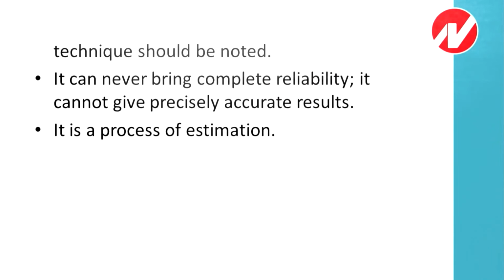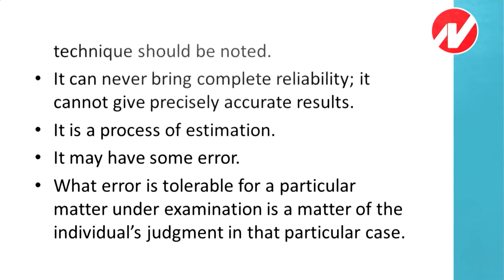Next point, it is a process of estimation. We always estimate from a sample. It may have some error. What error is tolerable for a particular matter under examination is a matter of the individual's judgment in that particular case. Meaning, how much error we can tolerate, that is up to our judgment. If we have that tolerable error range, then we can feel that the tolerable error is there, and therefore we can ignore that part of the sample.